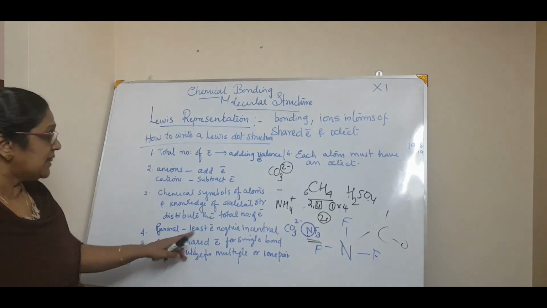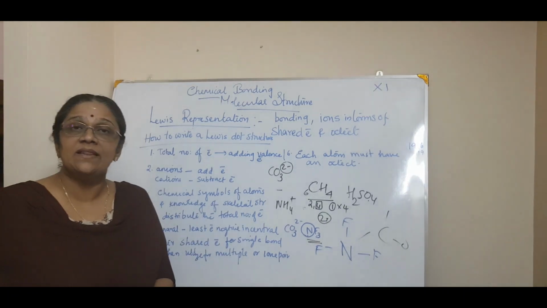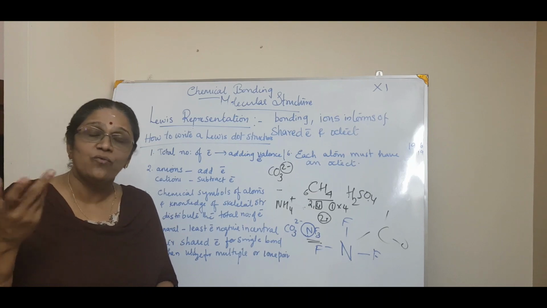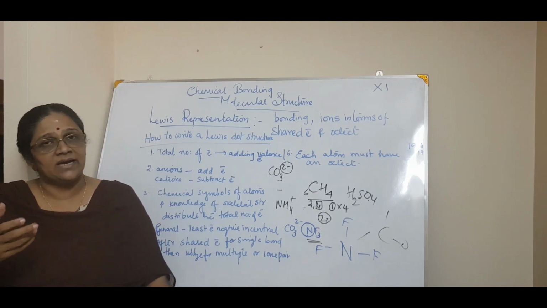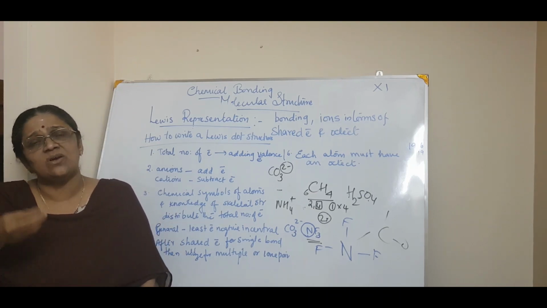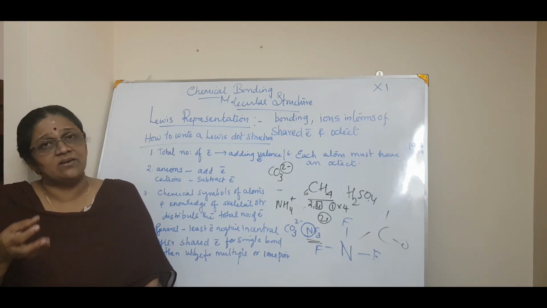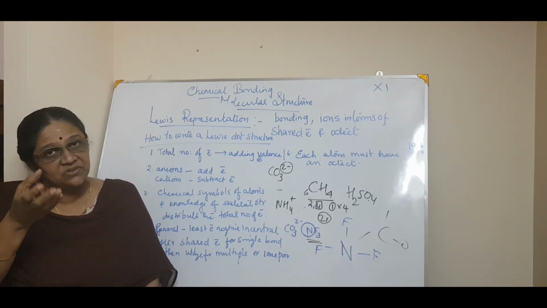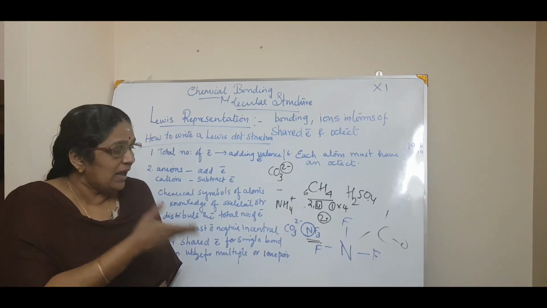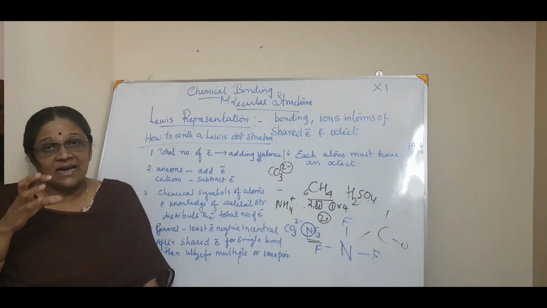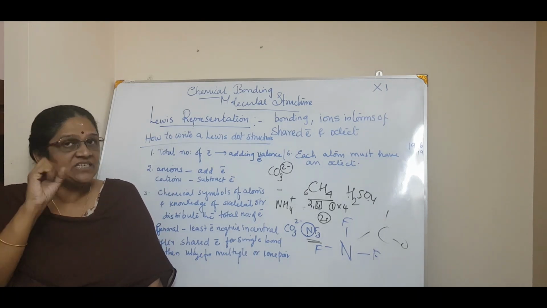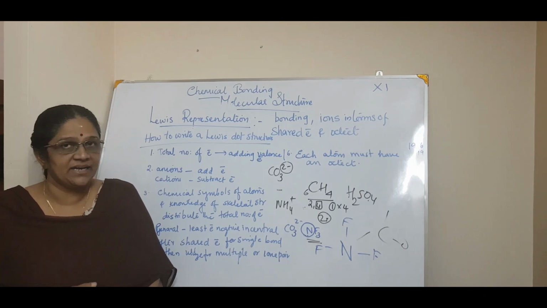So generally, the least electronegative atom will be in the center. If you study organic chemistry, we know that carbon is there. In almost all probability, 90% of the compounds having carbon will have the carbon atom at the center. It means less electronegative. Okay.